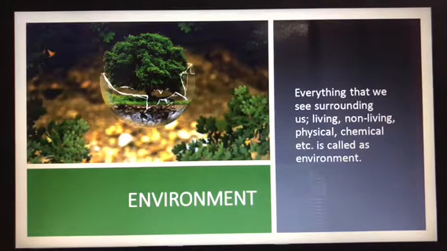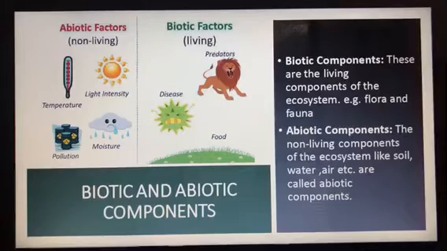Then we have studied about the environment. What is environment? Everything that we see surrounding us, both living as well as the non-living things. Then we have studied about biotic and abiotic components. Biotic components are the living components of the ecosystem, that is flora and fauna. Abiotic components, the non-living components of the ecosystem like soil, air, water, are the abiotic components.